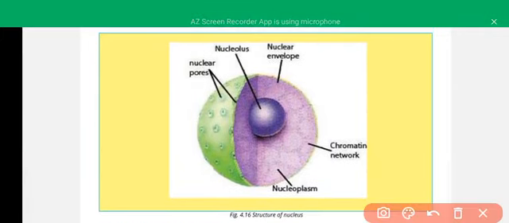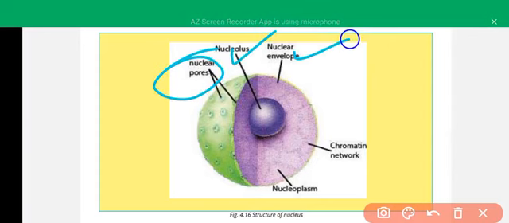Here is the structure of the nucleus. There is the outer membrane and inner membrane. There is the nuclear pore. There are the nucleolus, nuclear envelope, nuclear plasm, and chromatin network.